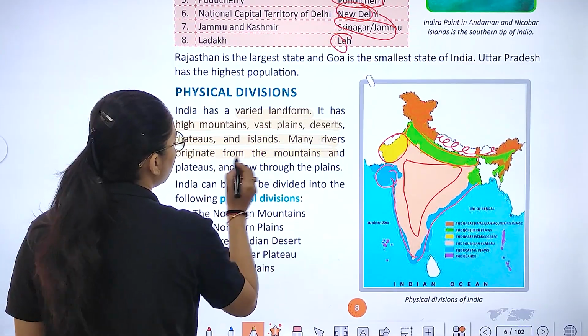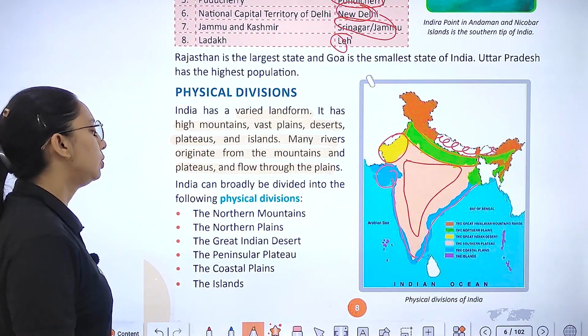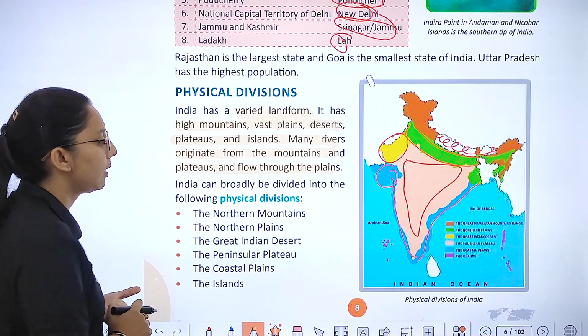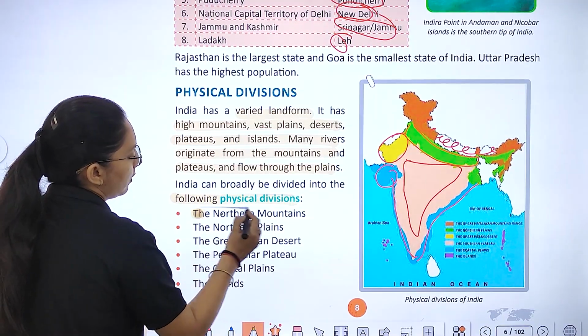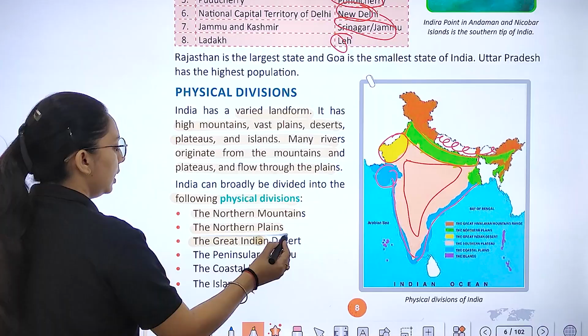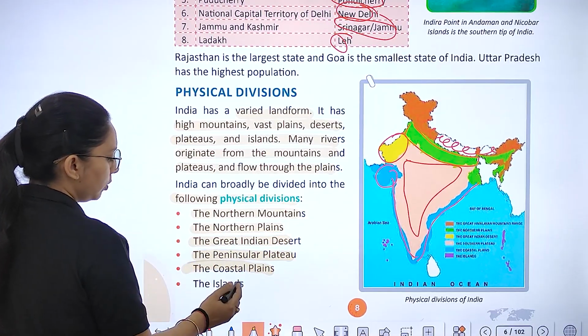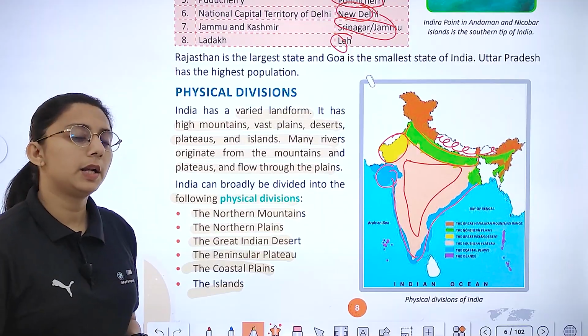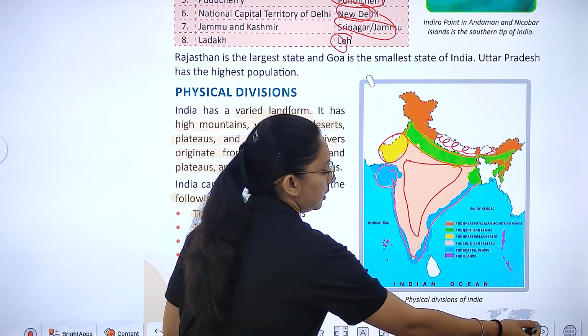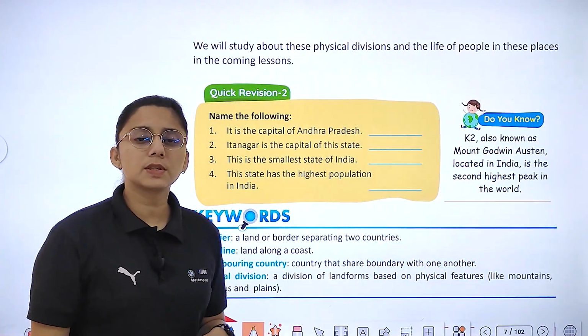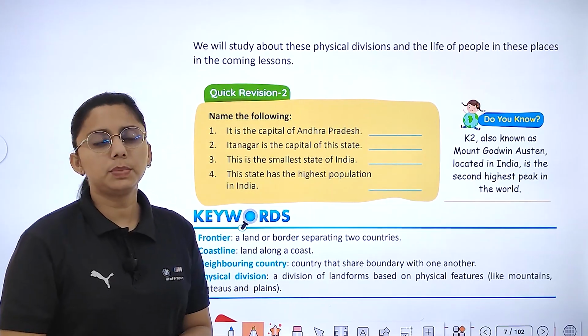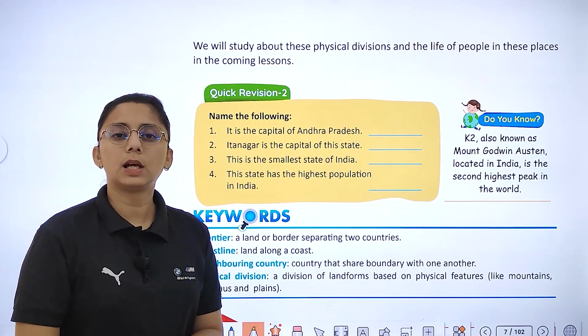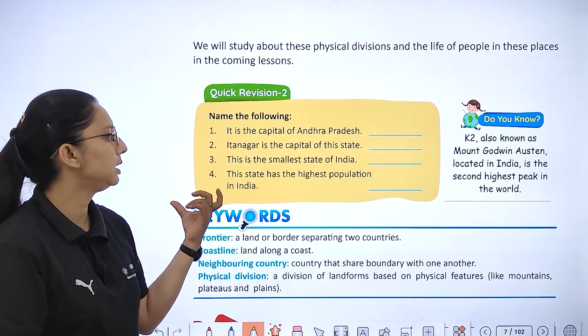Many rivers originate from the mountains and plateaus and flow through the plains. India can broadly be divided into the following physical divisions: northern mountains, northern plains, Great Indian Desert, peninsular plateau, coastal plains, and islands. We have two groups of islands, the Andaman and Nicobar Islands and the Lakshadweep Islands. We will study about this physical division and the life of the people in these places in the coming lessons. Here some questions have been given to you.